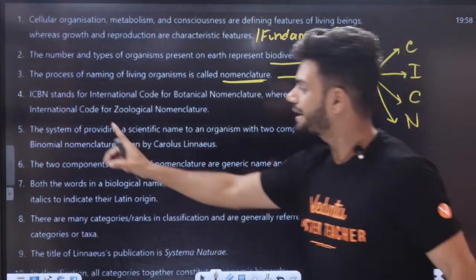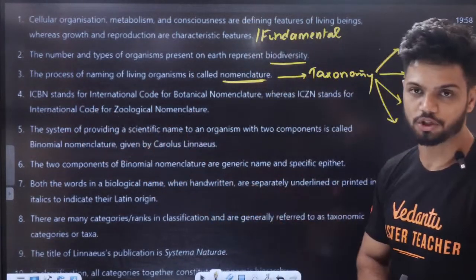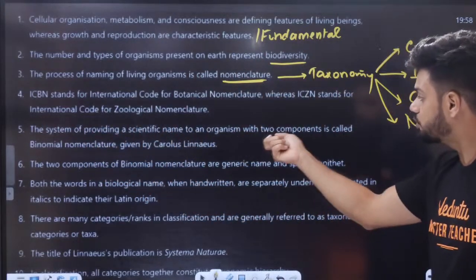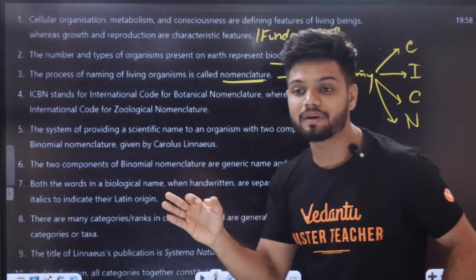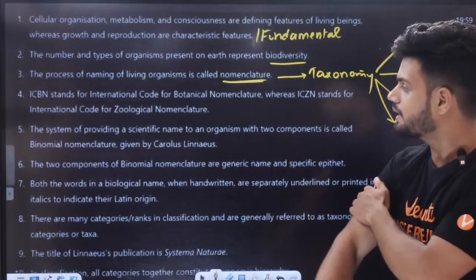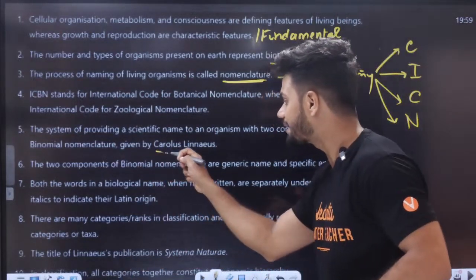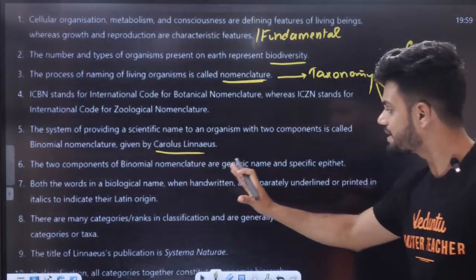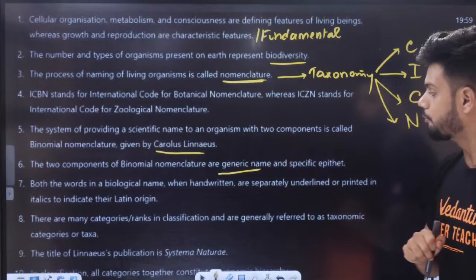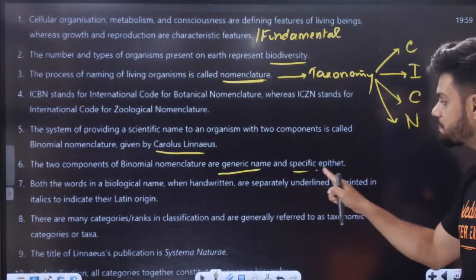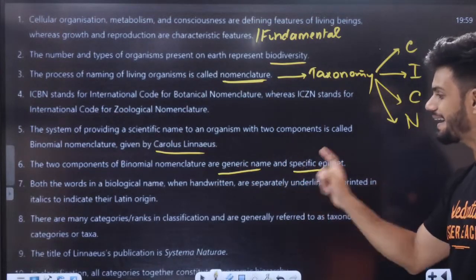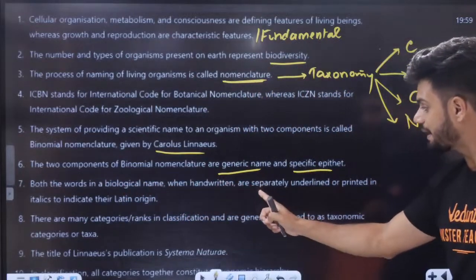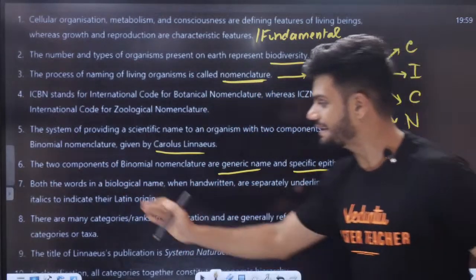ICZN stands for International Code for Zoological Nomenclature. The system of providing a scientific name to the organisms in two components is called what? Binomial nomenclature, given by Carl Linnaeus. The two components of binomial nomenclature are the generic name, that is the first component, and the second component called species epithet. Mangifera indica.